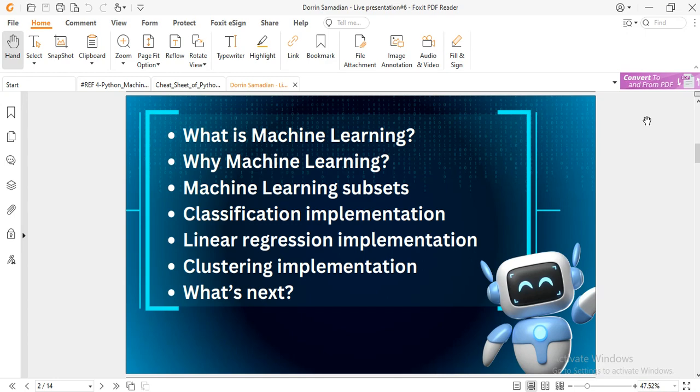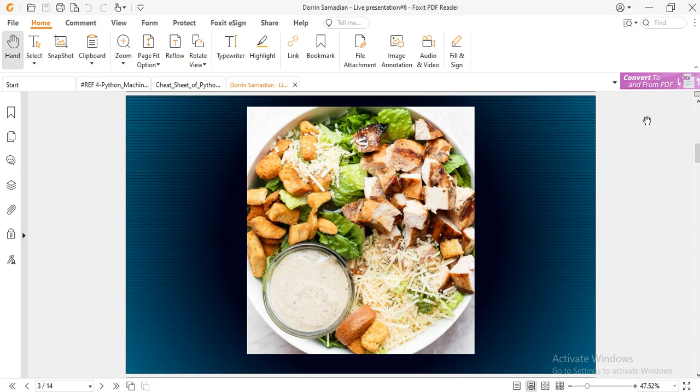So follow me. I would like you to imagine that we want to make a Caesar salad. What do we do? We will chop the lettuce, slice some bread, slice some cheese, and pour the Parmesan cheese. The question is, why don't we use all of the material, the whole of them? I mean, why can't we just put the whole lettuce in the bowl and put the whole grilled chicken in the bowl? This is exactly what we do in machine learning.